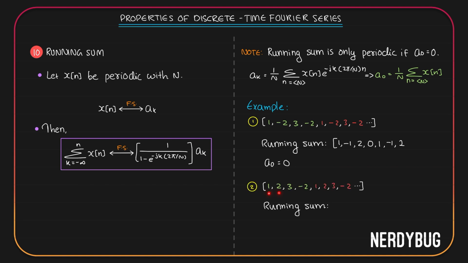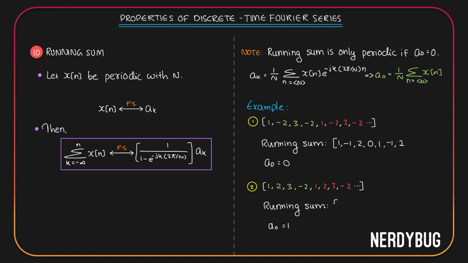Here my signal has 1, 2, 3, minus 2, 1, 2, 3, minus 2. This is also periodic. But if you add all 4 terms here, 1 plus 2 plus 3 minus 2, you will be getting 4. 4 divided by the number of terms 4 is equal to 1. So in this case, a0 is not equal to 0, it is equal to 1.